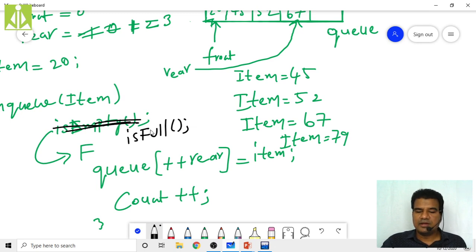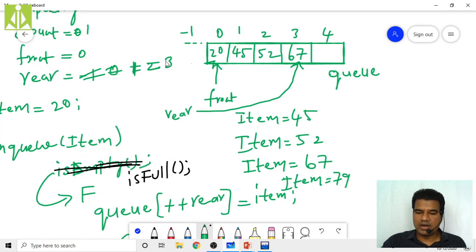So right now my queue is full. No, not full. So you can push that item also, 79. So plus rear, increment the rear value. That rear value will become 4 now. So we are inserting this 79 to that location. So 79 will come here.